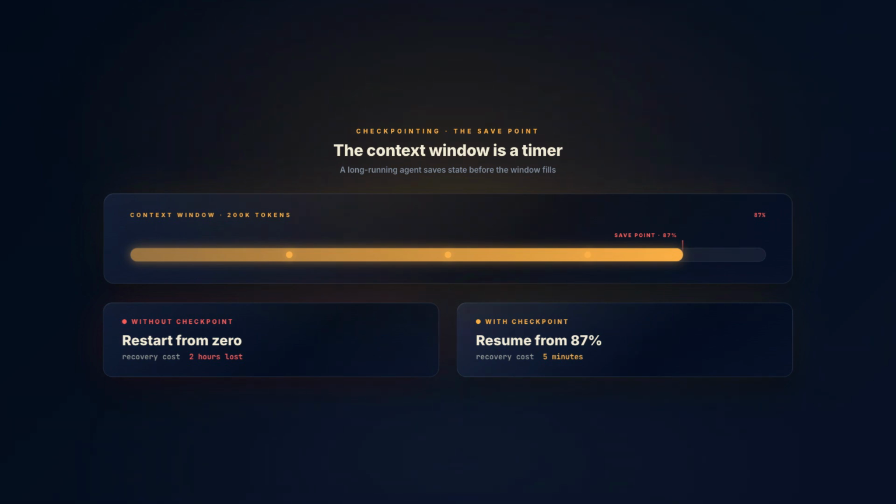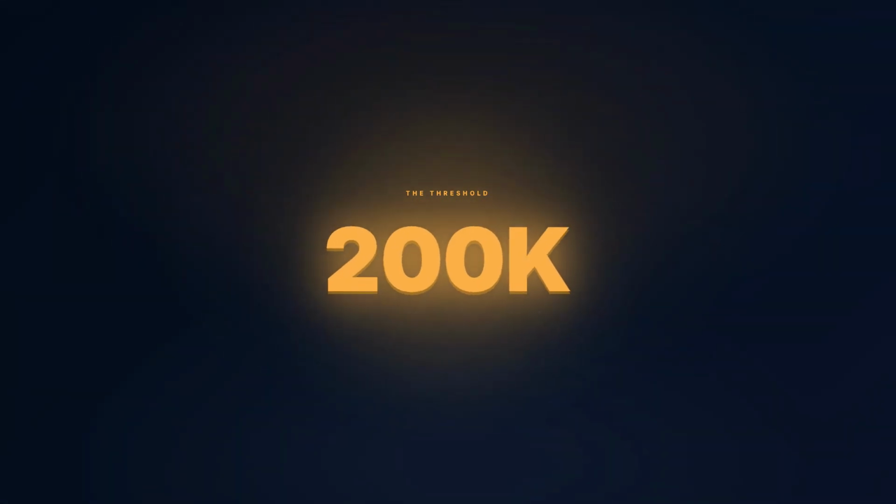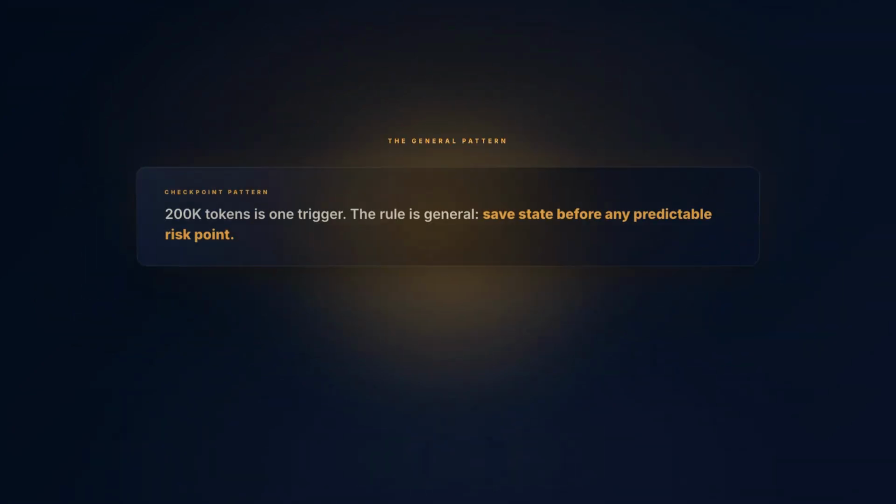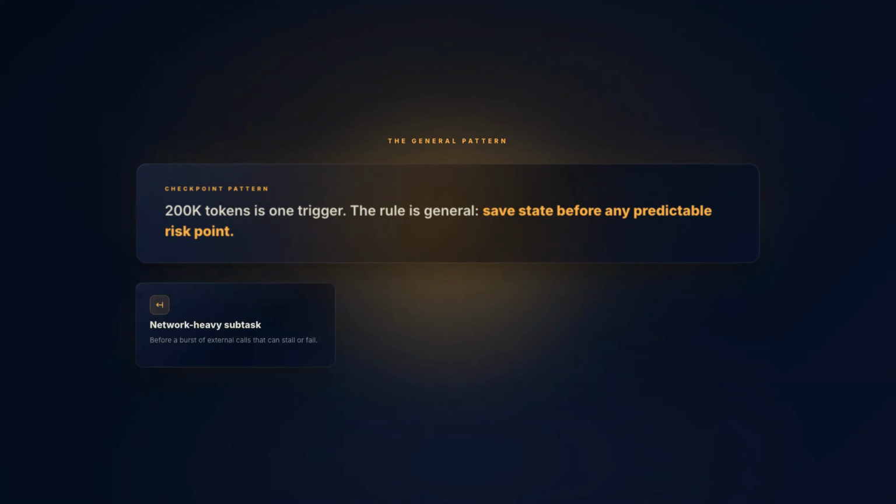Anthropic's own multi-agent research system uses a 200,000 token trigger. When the context window approaches that threshold, the coordinator saves its plan. The current task list, the completed subtasks, the sources gathered, the work still in progress, to memory. Then the context can roll over, and the next call loads the saved state before picking up where it left off. 200,000 tokens is a specific threshold.